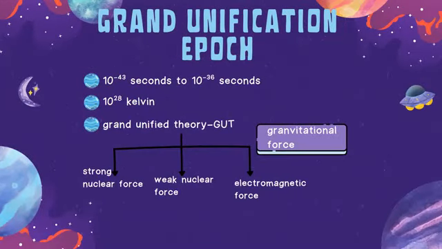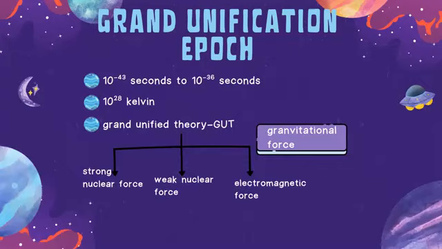The grand unification epoch, not to be confused with the grand unified theory. The grand unification epoch started from 10 to the power minus 43 seconds to 10 to the power minus 36 seconds. The temperature during the grand unification epoch was 10 to the power 28 Kelvin.